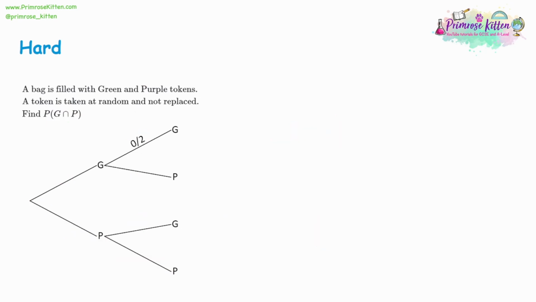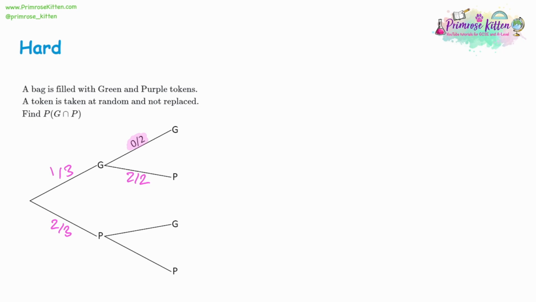Now, the next diagram, our clue is there's a 0 chance of getting green for the second pick. So we can work backwards. Well, if we chose green, then green goes up by 1, and the total goes up by 1 for the previous green choice. Then we can say each element of the tree has to add up to a whole 1, so you must have 2 out of 3 for purple, and 2 out of 2 for purple on the top tree. For the bottom part of the tree, we'll just work it out what we did before.